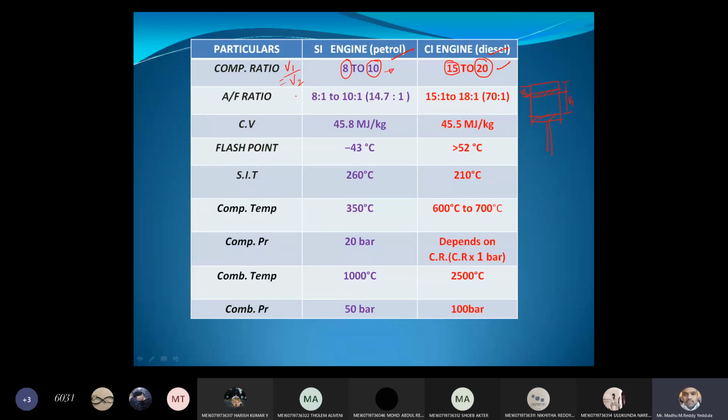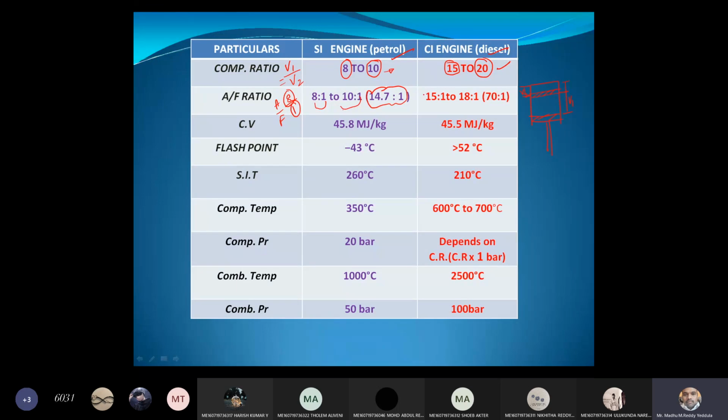Next, coming to the air-fuel ratio. Air-fuel ratio in case of petrol engine varies from 8 to 10, 8 is to 1 to 10 is to 1. 8 parts of air is mixing with 1 part of the fuel. And 14.7 is to 1 is the stoichiometric or chemically correct air fuel ratio.